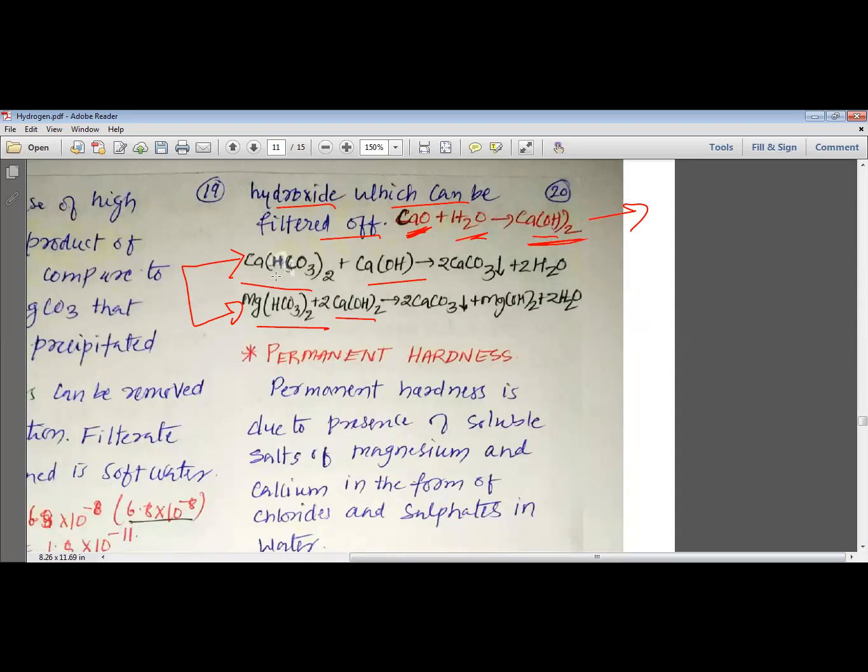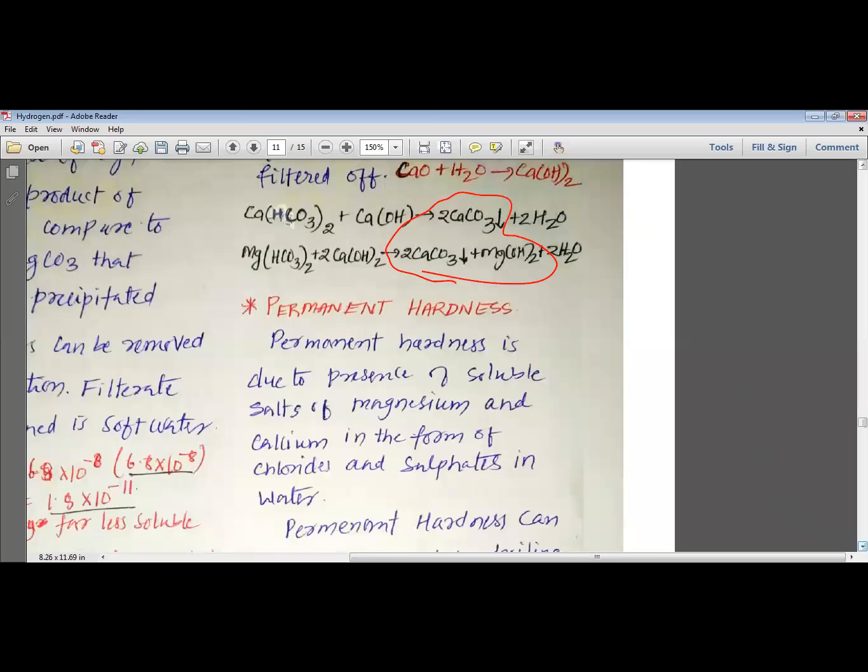Thus, by these two reactions, calcium hydrogen carbonate is converted to insoluble calcium carbonate and magnesium hydrogen carbonate is converted to magnesium hydroxide, which is insoluble, and some part of the calcium carbonate may also be precipitated. All this calcium carbonate and magnesium hydroxide can be removed by filtration, and as a filtrate, we get the soft water. So after filtration, whatever filtrate we get, it is soft water.